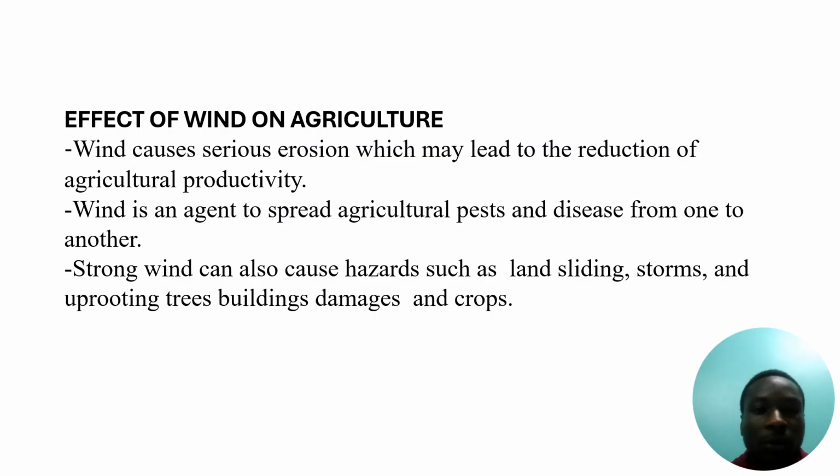In agriculture, wind causes serious erosion which may lead to a reduction in the production of agricultural products. Wind is also an agent that spreads agricultural pests and diseases from one place to another. Strong wind can also cause hazards such as landslides, storms, uprooting trees, and damage to buildings and crops.